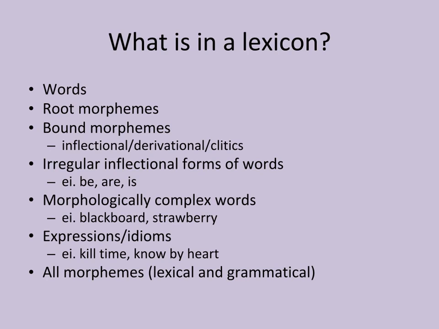What is in a lexicon? Lexicon consists of words, root morphemes, bound morphemes such as inflectional and derivational morphemes and clitics, and irregular inflectional forms of words such as be, are, is. Also, morphologically complex words such as blackboard and strawberry.